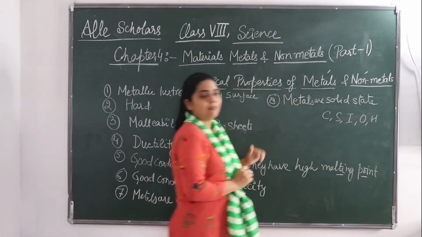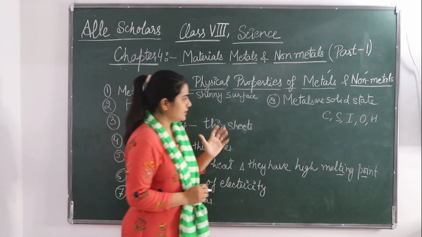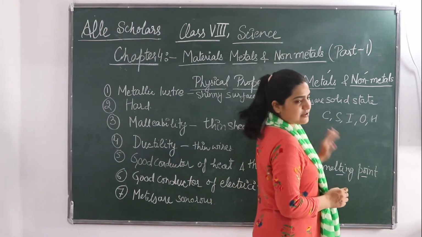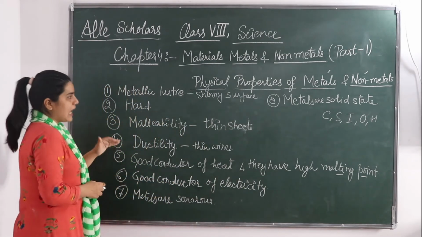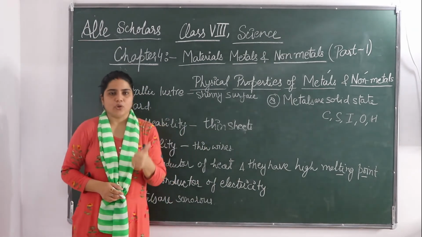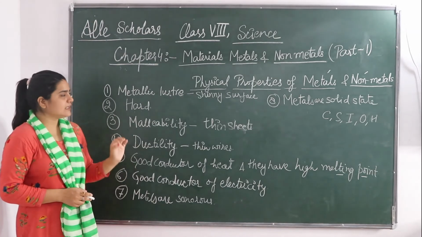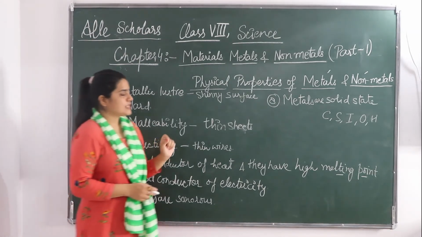These are non-metals. Coal is there. Okay, so coal and graphite are a form of carbon only. Non-metals are either solid or gas, but there is an exception, bromine, which is liquid.